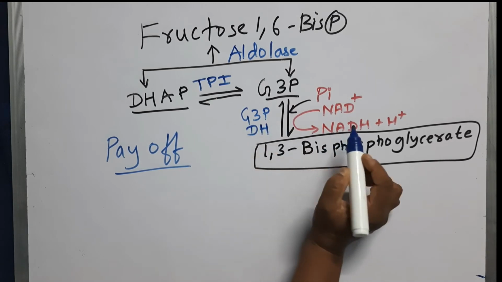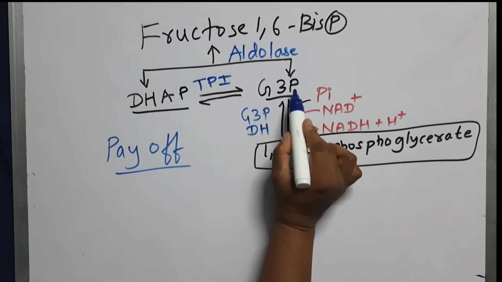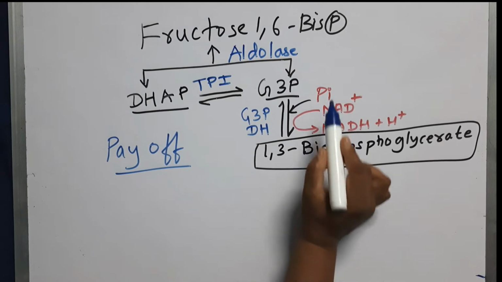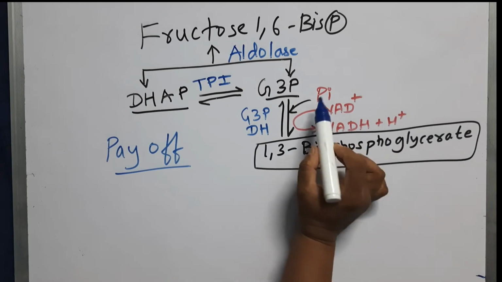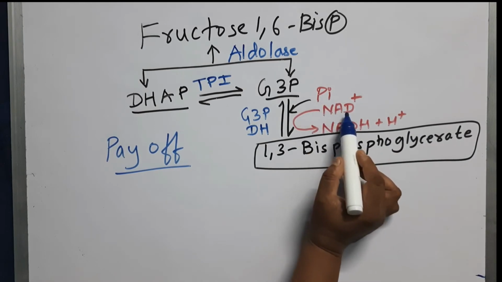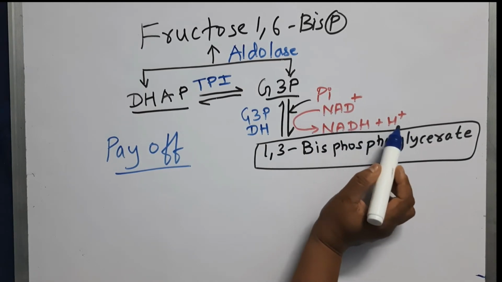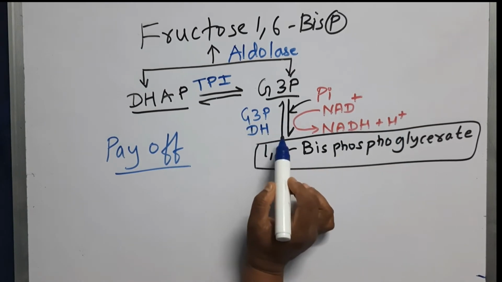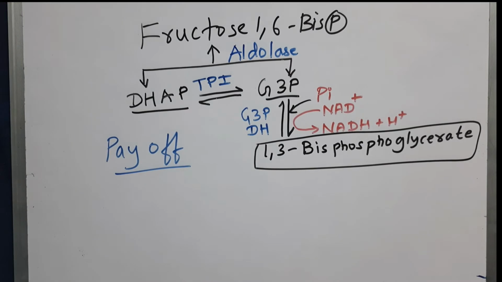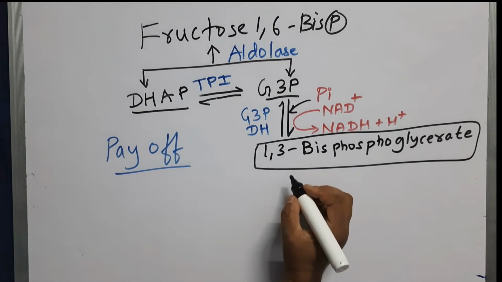So this is a dehydrogenation reaction. Glyceraldehyde is oxidized and also phosphorylated to form 1,3-bisphosphoglycerate. So one inorganic phosphate and one NAD is used, which is reduced to NADH plus H plus, and the enzyme here is glyceraldehyde 3-phosphate dehydrogenase. So we started the payoff phase.